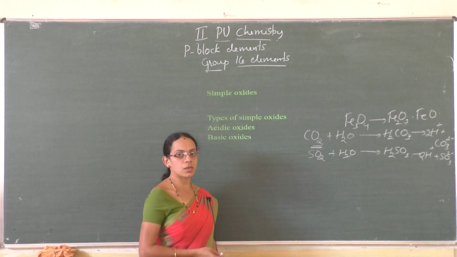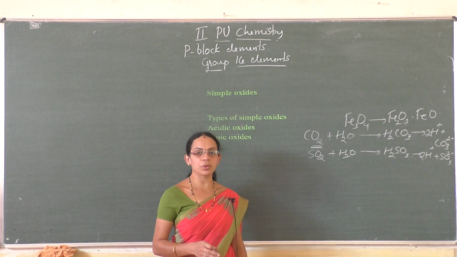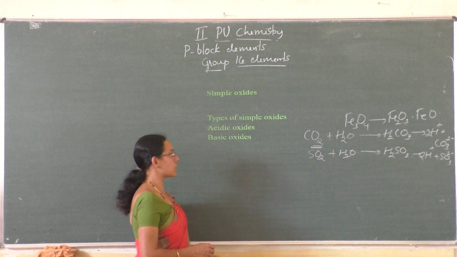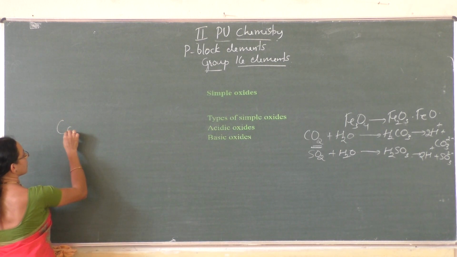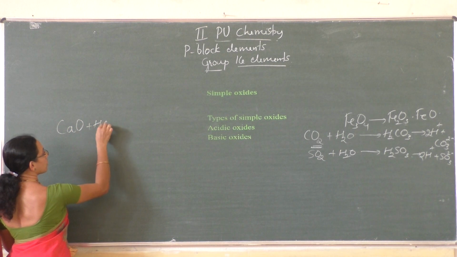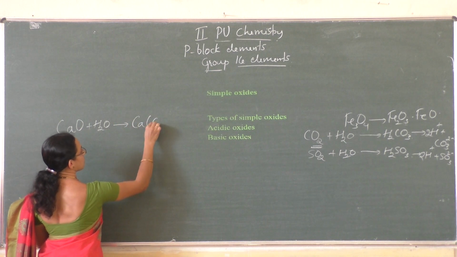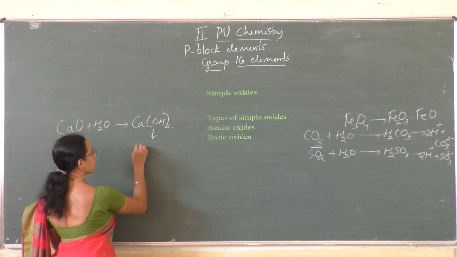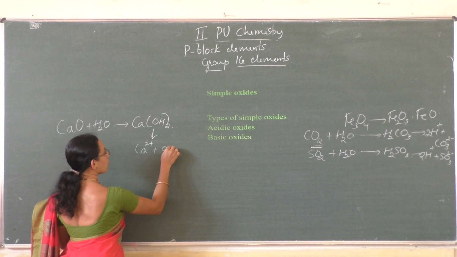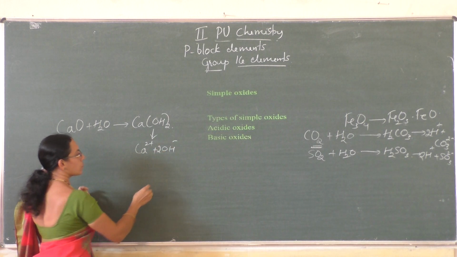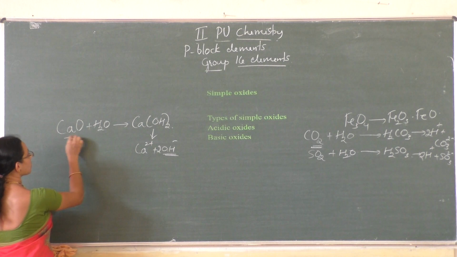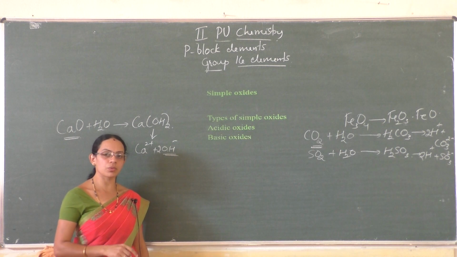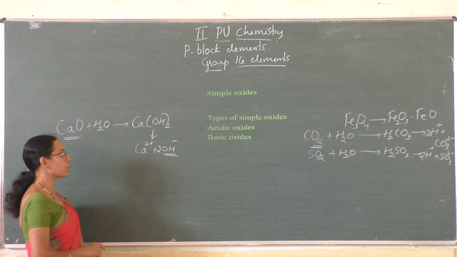So what are basic oxides? When an oxide dissolves in water, if it gives a base or OH minus ion, that oxide is considered as a basic oxide. For example, calcium oxide, CaO, when it is dissolved in water, it gives calcium hydroxide, Ca(OH)2, right? So this Ca(OH)2 can decompose into Ca2 plus and 2OH minus. So when it gives 2OH minus, this corresponding oxide is considered as a basic oxide. So when an oxide dissolved in water, if it gives OH minus ion, that is called basic oxide.